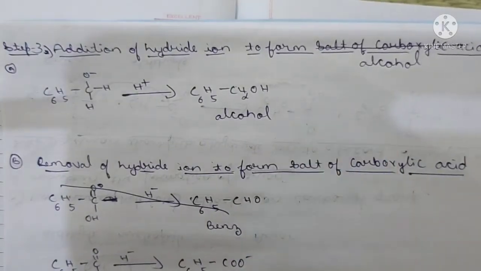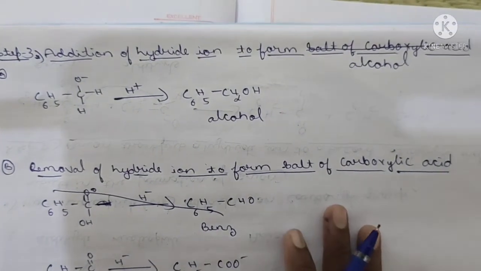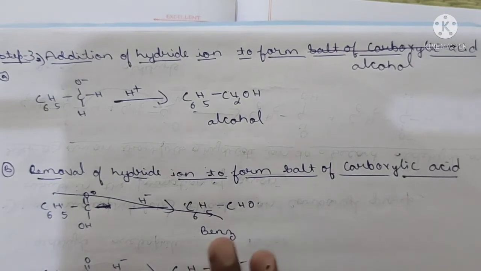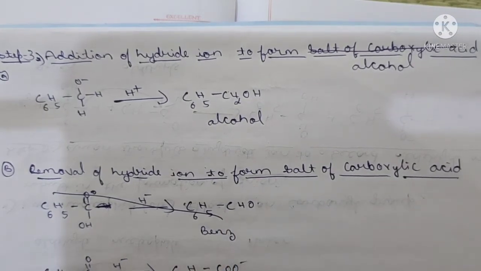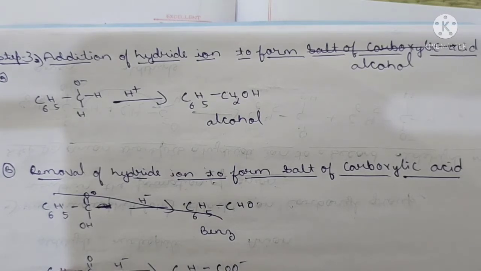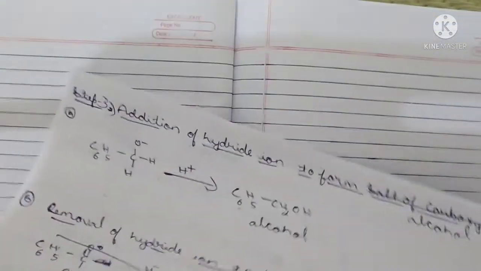These two are the products of our Cannizzaro reaction. Remember, very simple: Cannizzaro reaction, when two aldehydes combine in the presence of sodium or potassium hydroxide, then there will be formation of the Cannizzaro products. Cannizzaro products means one alcohol product and another one is a carboxylic salt, or a sodium salt of carboxylate, is formed. Yes, this is the basic concept.